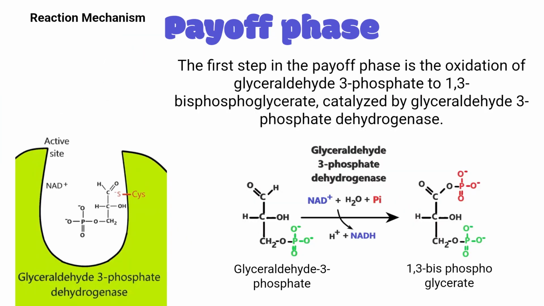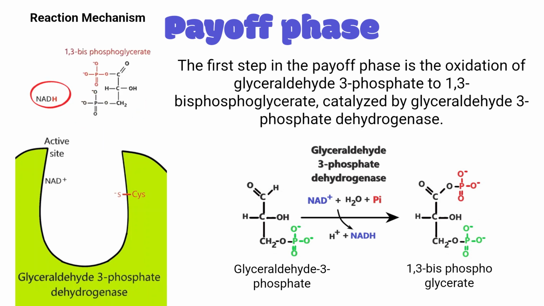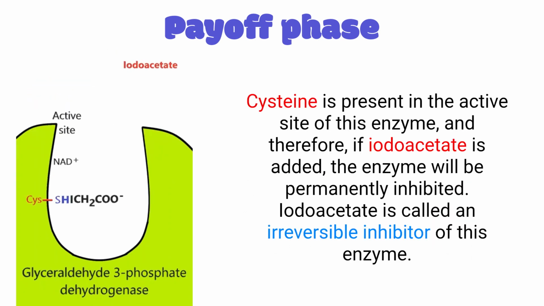GAP is oxidized and phosphorylated with the help of glyceraldehyde 3-phosphate dehydrogenase. The enzyme uses inorganic phosphate as the phosphate group donor instead of ATP, and 1 molecule of NAD is reduced to NADH. Cysteine is present in the active site of this enzyme, and therefore, if iodoacetate is added, the enzyme will be permanently inhibited. Iodoacetate is called an irreversible inhibitor of this enzyme.